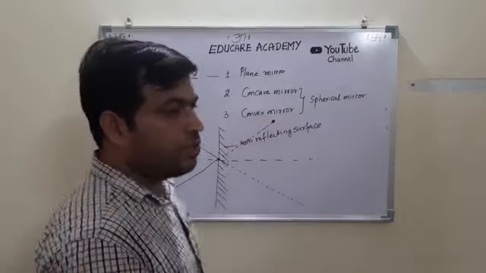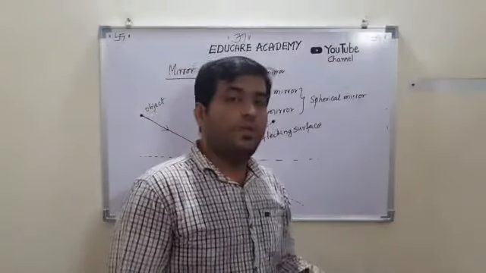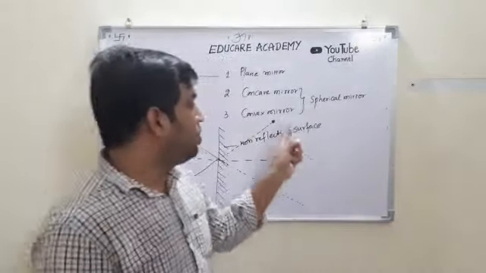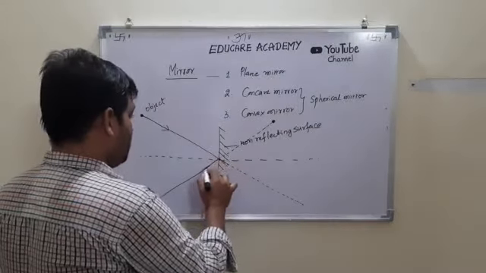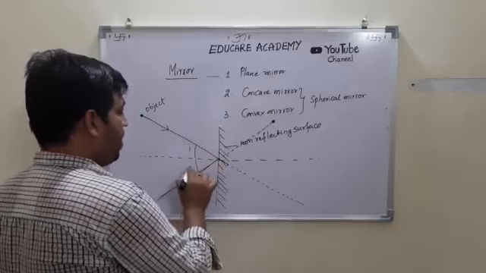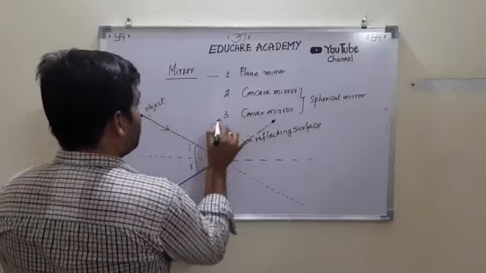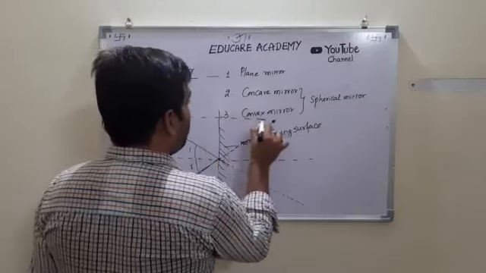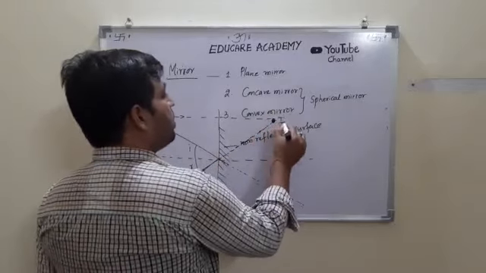So what type of image will you get? The virtual and erect image. Virtual image means the image which you cannot take on the screen. Erect means a straight, upright image you are going to see here. So I'm just tracing this. I'm imagining that angle of incidence equals angle of reflection, just tracing back, and this also goes in a straight line, so it forms an image over here. So this is the image.